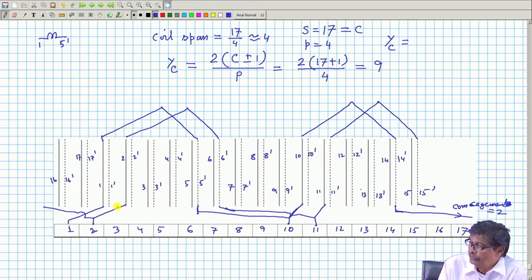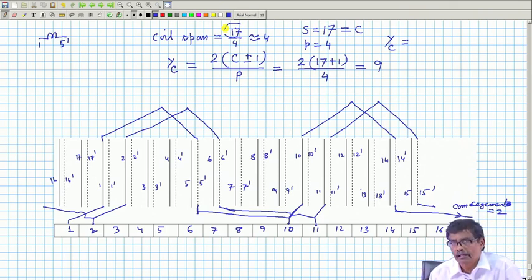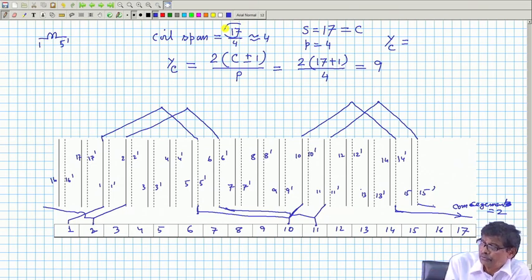So, to make a wave winding, the total number of slots should not be an even multiple of the number of poles. You cannot then progress after tracing only a number of coils; after 2 coils, for example, for 4 poles, everything will be over.